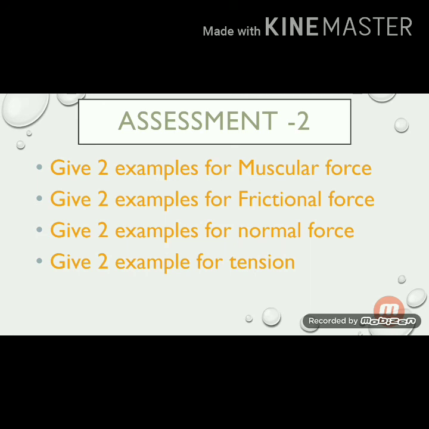I am giving an assessment too. Give 2 examples for muscular force, 2 examples for frictional force, 2 examples for normal force and 2 examples for tension force. Children, think and write in your book.